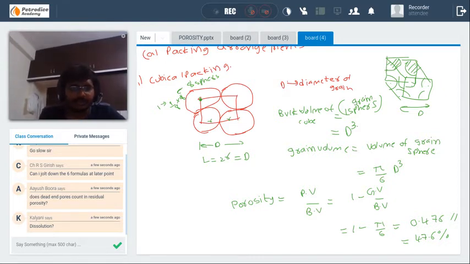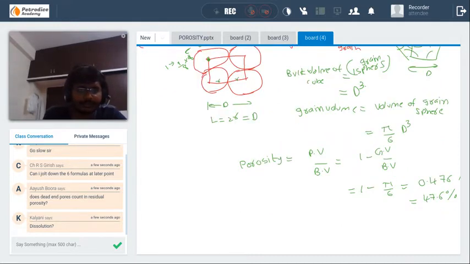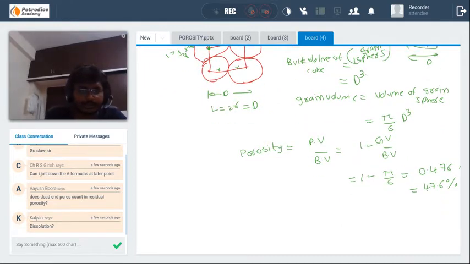Okay. Similarly, you can do it for both hexagonal and rhombohedral.